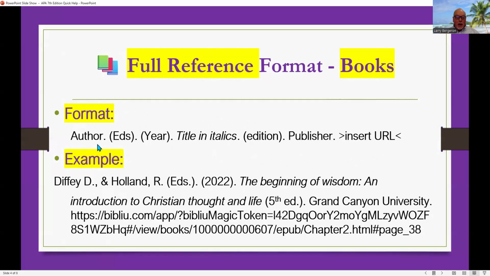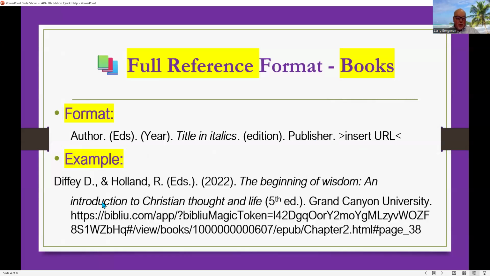The basic format is you have the author with a period. If there are editors, it has eds in parentheses. Then you have the year in parentheses. The title is in italics. And it's important to understand that in APA, in a title that is italicized, only the first word is capitalized and any other proper nouns, names of people, etc. Then after the title, you have the edition, publisher, and then the URL, that's the web address.